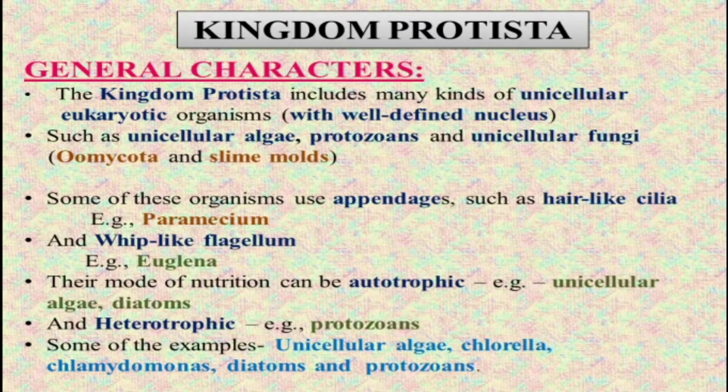Their mode of nutrition can be autotrophic, for example unicellular algae and diatoms. We already know very well that autotrophic means they prepare their own food.